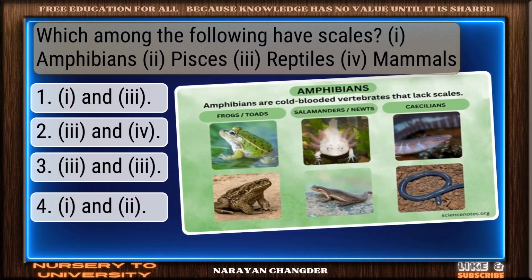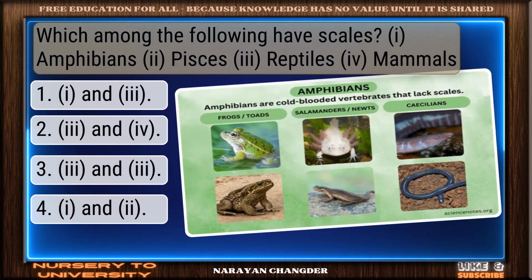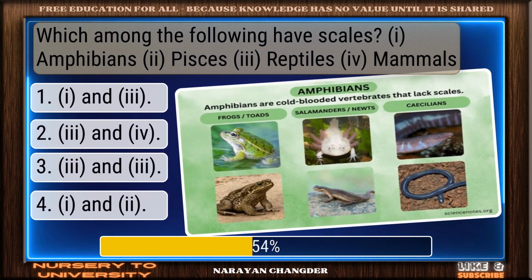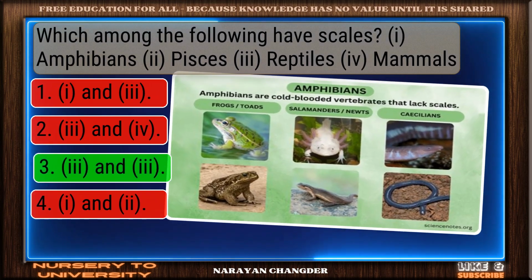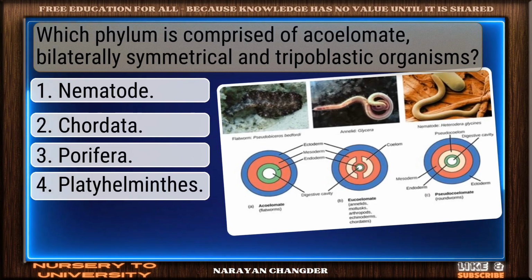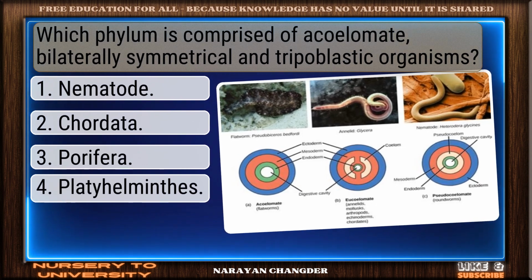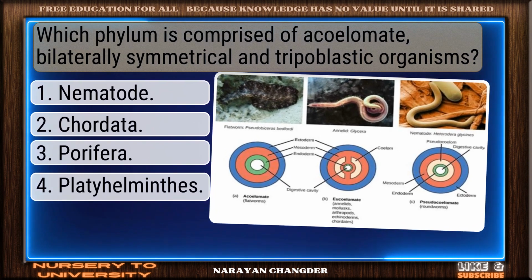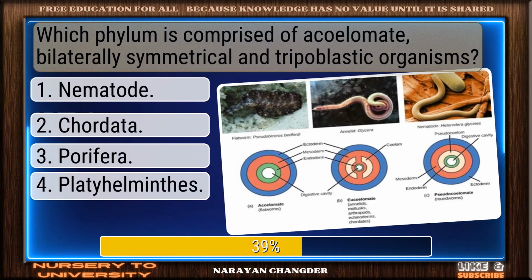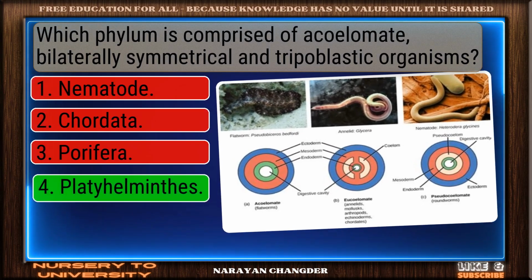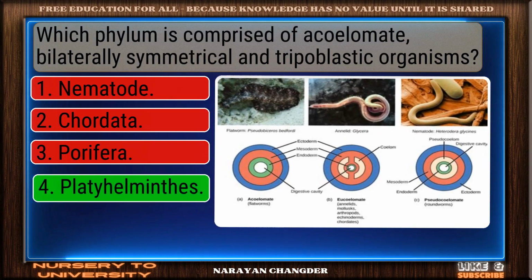Question number 67. Which among the following have scales? Amphibians, pisces, reptiles, mammals. Smart pick, pisces is the correct choice. Question number 68. Which phylum is comprised of acoelomate, bilaterally symmetrical and triploblastic organisms? Correct response. Platyhelminthes is the most accurate answer.